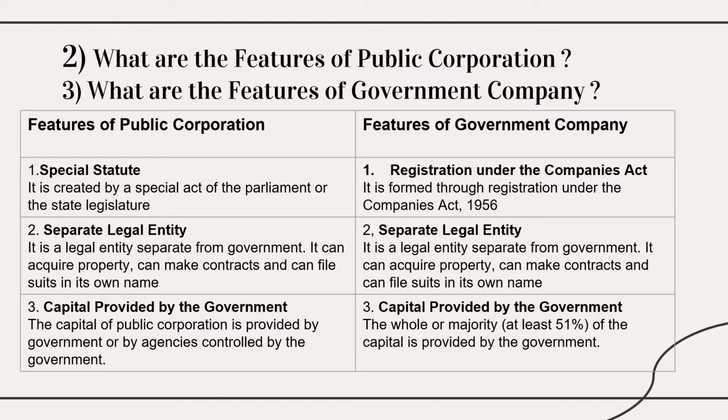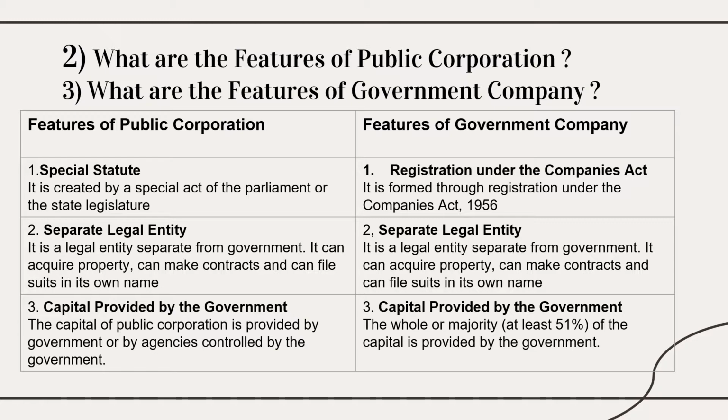Here both the points are the same. Okay, separate legal entity. Here you can write: public corporation is a legal entity separate from the government. Legal entity means what? It is separate from the government, and it can acquire property, make contracts, and file suits, that is cases, in its own name. The same you can write here. I have referred to the book and made the answers like this, so you can write. So here the same heading and points, the same thing you can write for government company also.